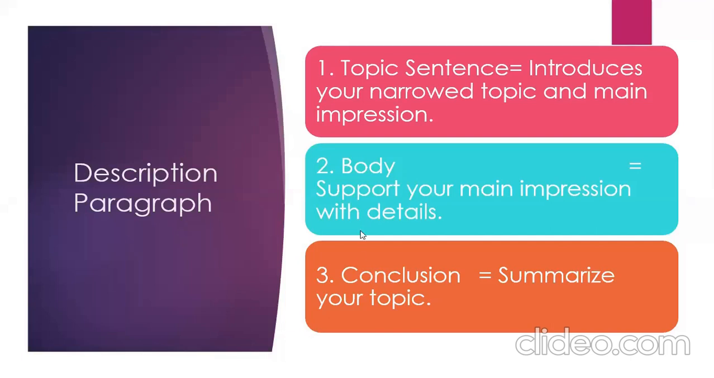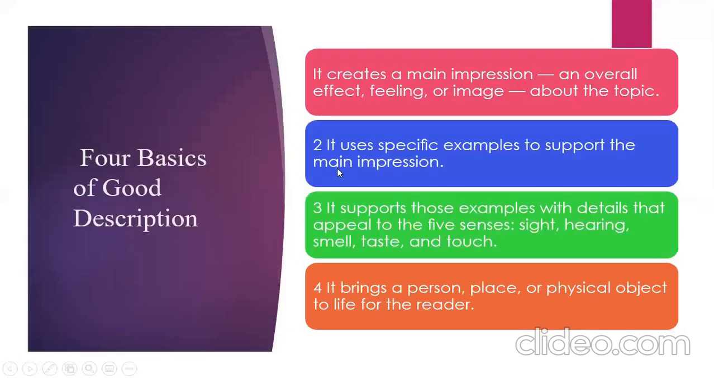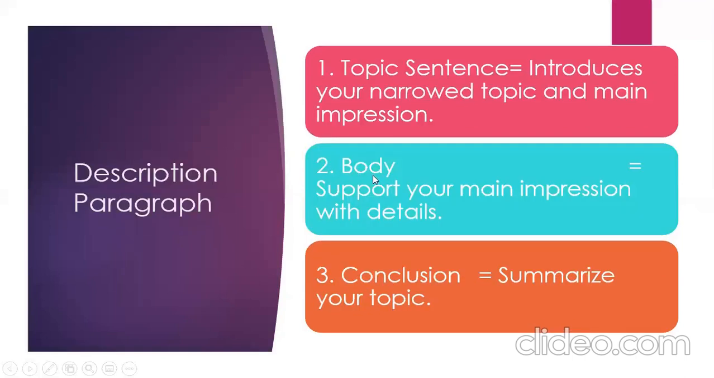So secondly, the second part of this description paragraph is the body. What's the function of the body? It supports your main impression with details. You must remember that your description paragraph always wants details. Without details, you are a bad writer. Description always demands details and discussions with strong proofs. And the third thing is the conclusion, in which you summarize your topic.